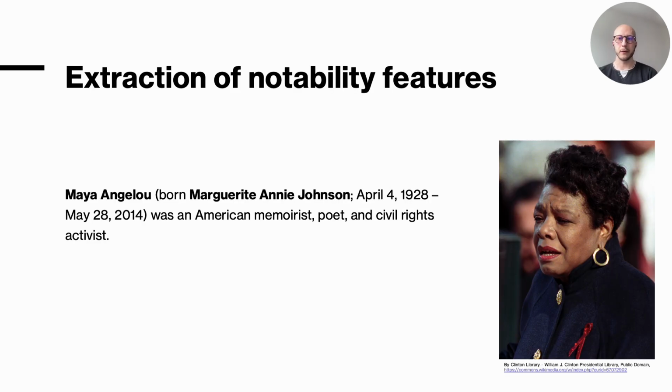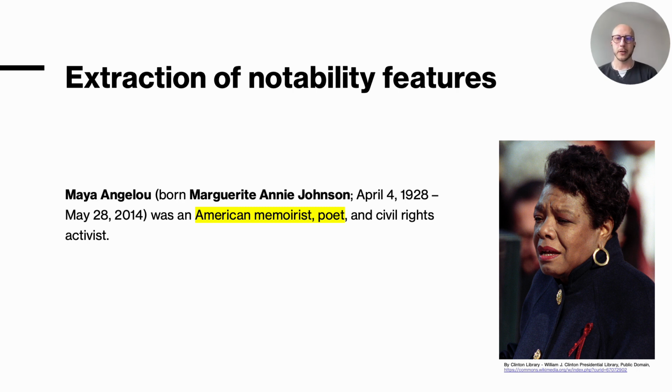The next step involves extracting the notability features. In Wikipedia, a notability feature can be a profession, a skill, or any characteristic that made someone notable. For example, Maya Angelou is notable as an American memoirist and poet. Note that, as can be seen in the example above, an individual can have more than one notability feature, but to minimize noise we only consider the first two features, if present.